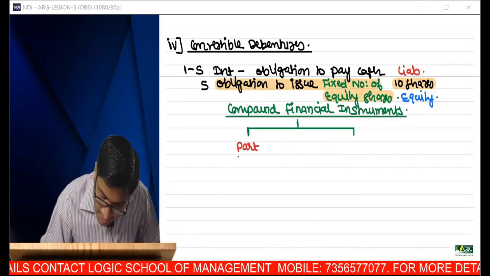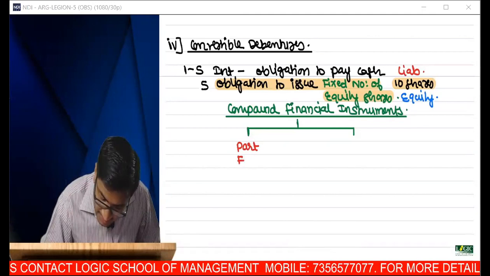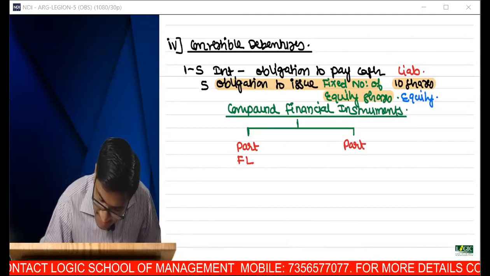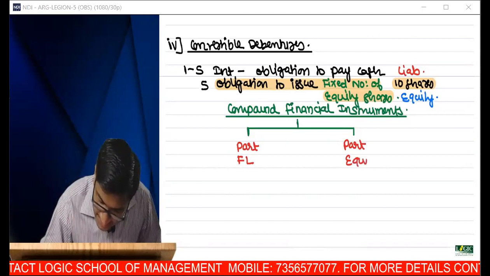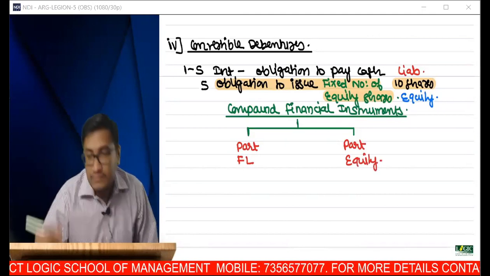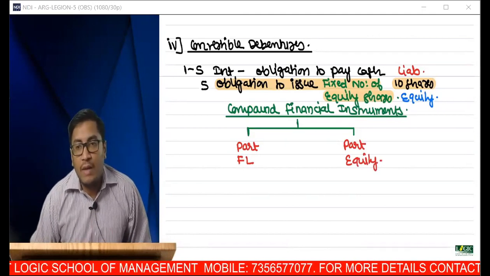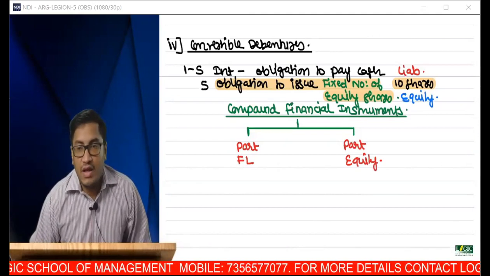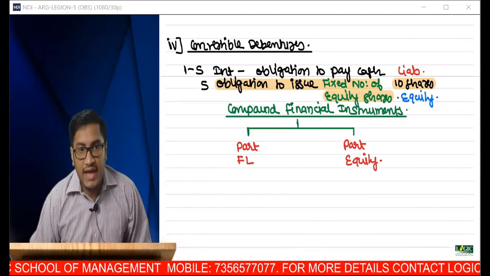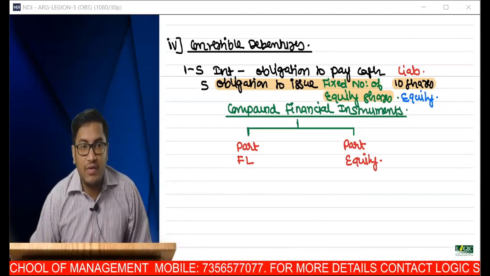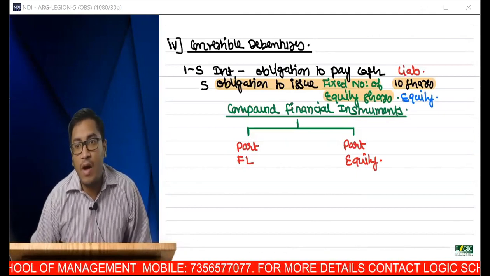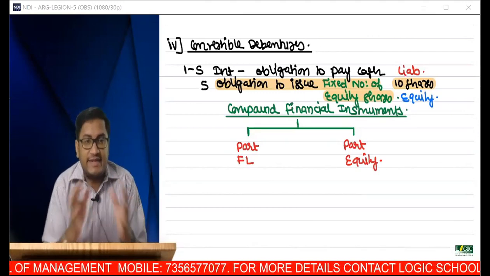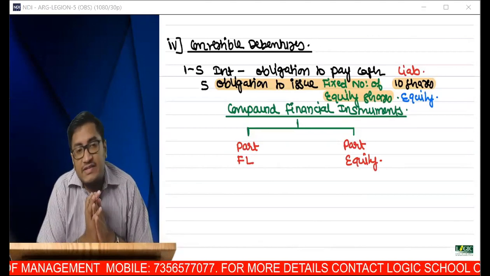A part will be financial liability and another part will be equity. Is that clear? A compound financial instrument is an instrument that exhibits dual characteristics.